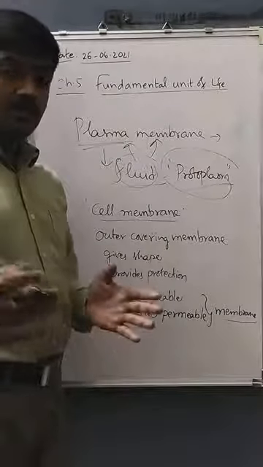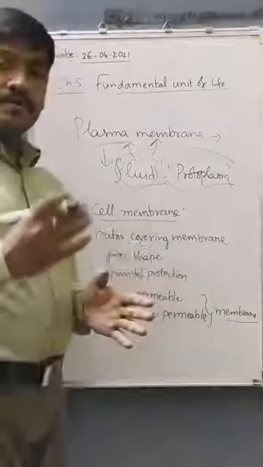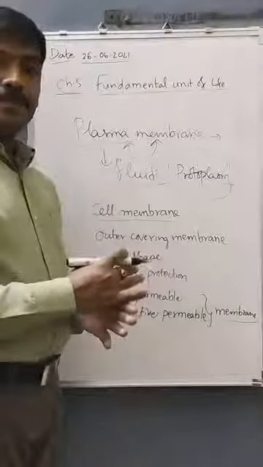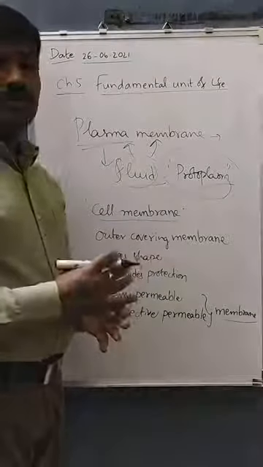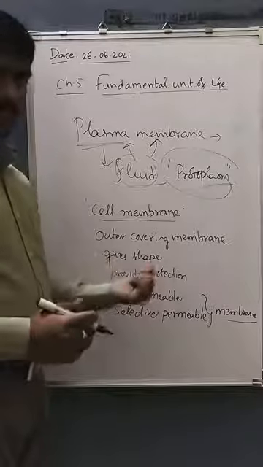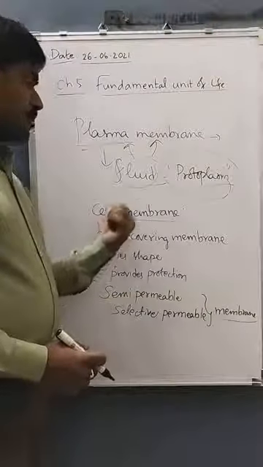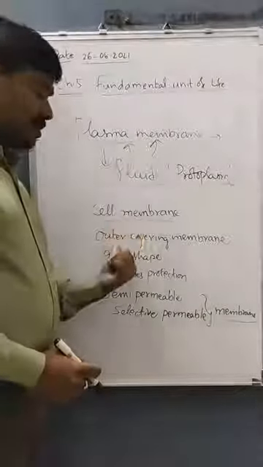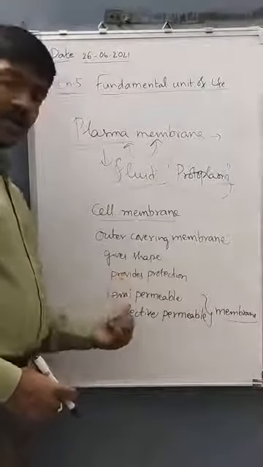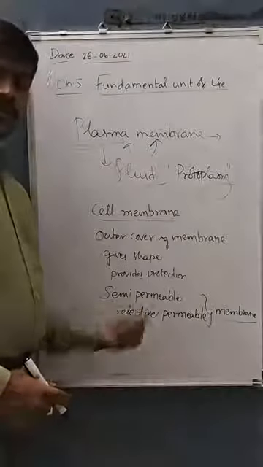Means in order to move across the cell membrane, some specific criteria must be met by that particular molecule. So then only it will be allowed to move across the cell membrane. So plasma membrane is also called cell membrane. It is the outer covering membrane. It gives shape, it provides protection. It allows only some molecules in a selective manner.